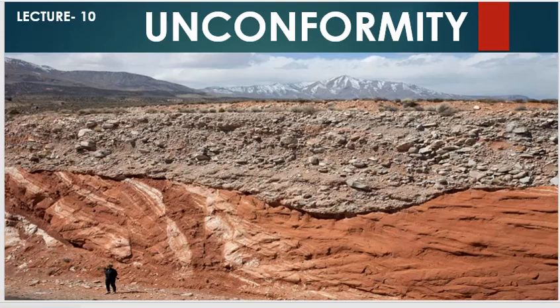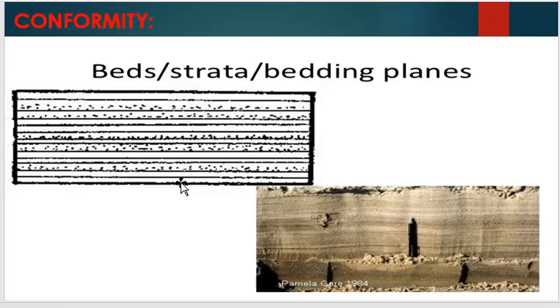Good morning. Today we are going to discuss the unconformity of structural geology. So, what is conformity? Conformity is a succession of strata wherein all the beds are parallel and deposited one above the other according to the law of order of superposition, without any disturbance or erosion while they were being deposited. So, conformity means a succession of strata that obeys the law of order of superposition.